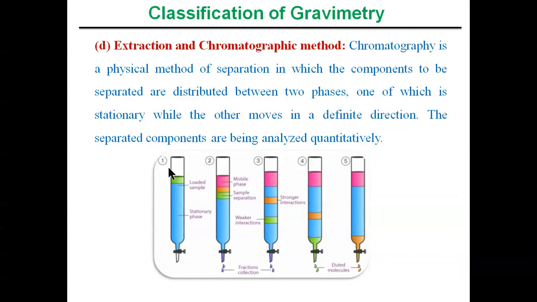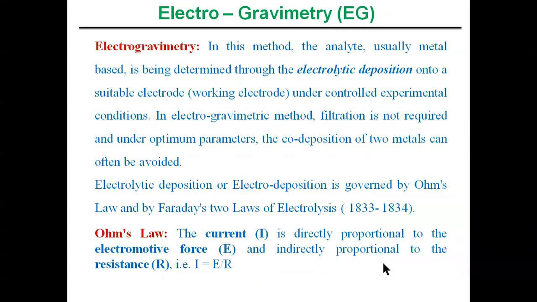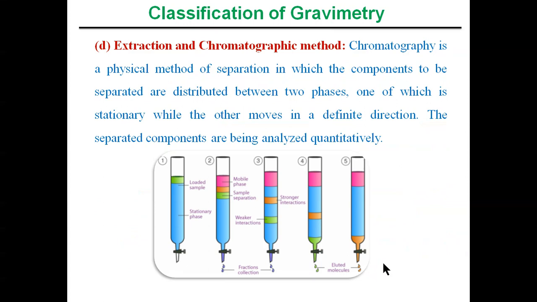Here also we are doing the qualitative and quantitative determination of the analyte by using a chromatographic method or extraction method. We can easily take the eluted molecules in the form of liquid or solid. If it is liquid, then we add a precipitating reagent to it and again do the gravimetric analysis. These are all about the classification of gravimetry.